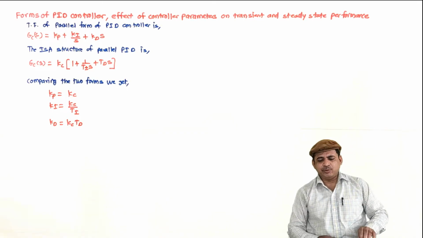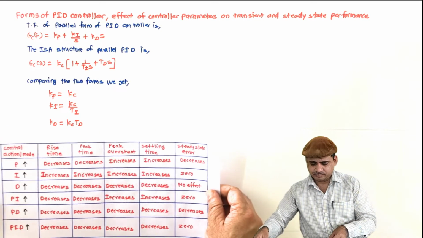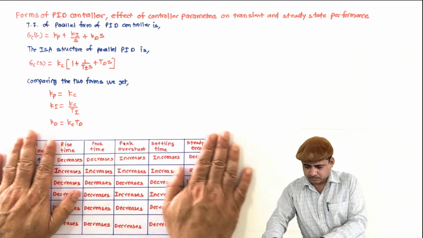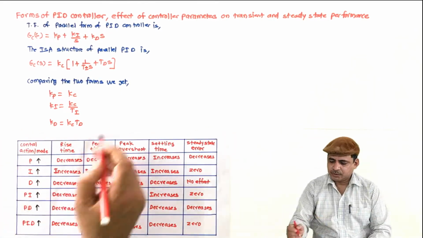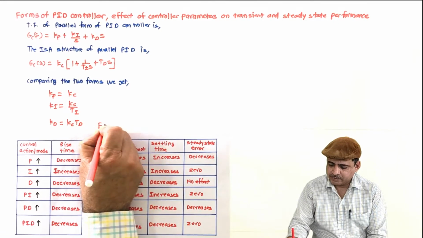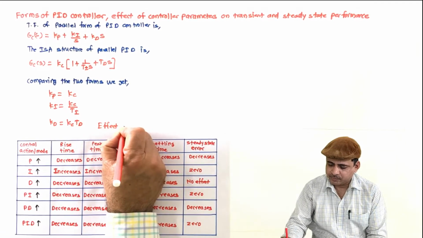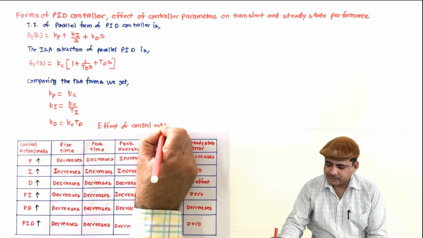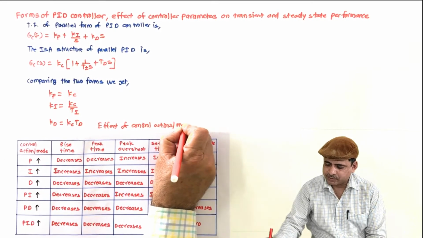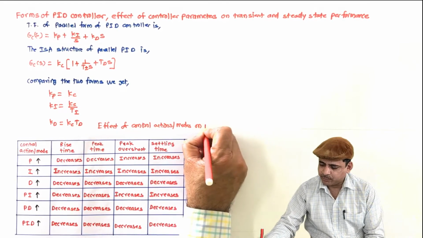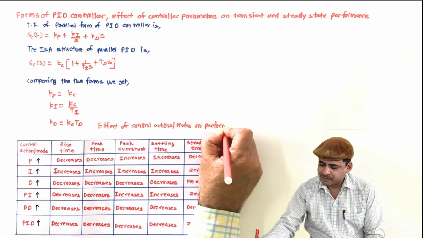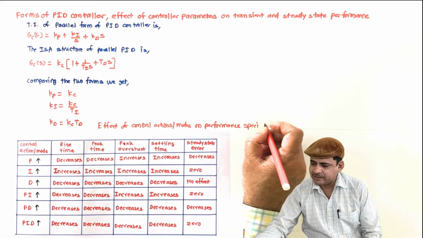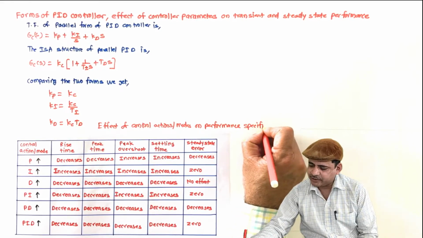These effects can be tabulated as the effect of control actions or modes on performance specifications.